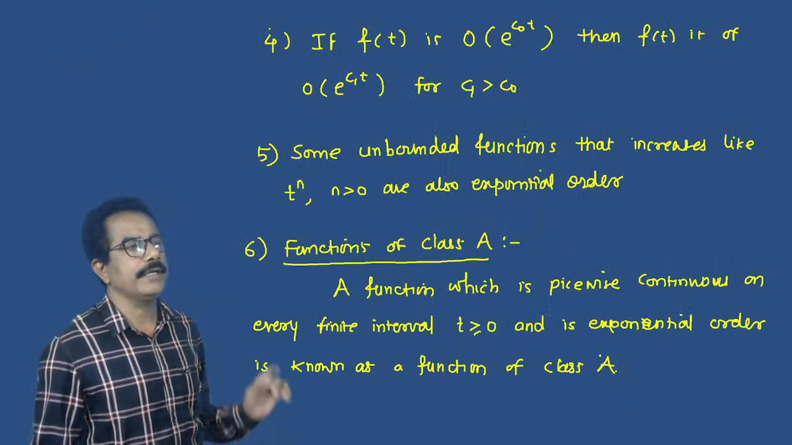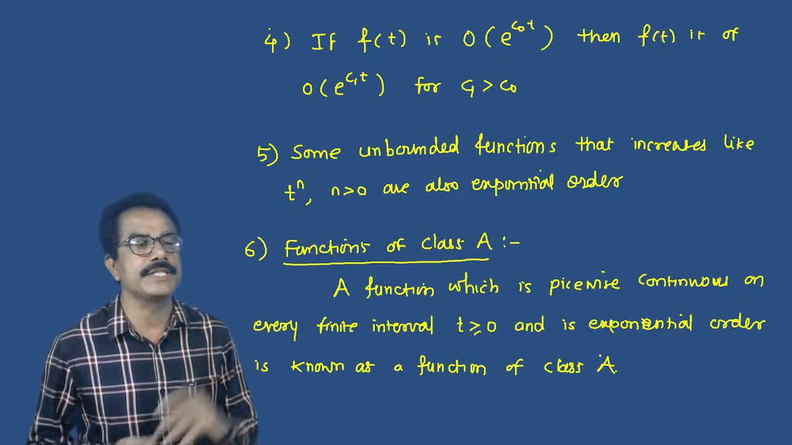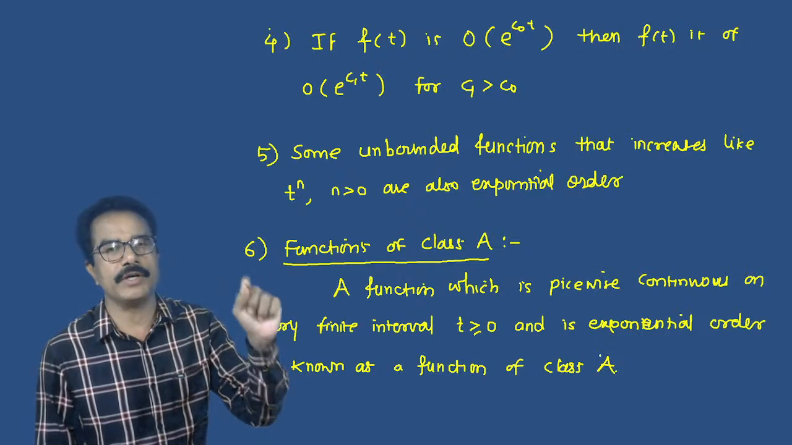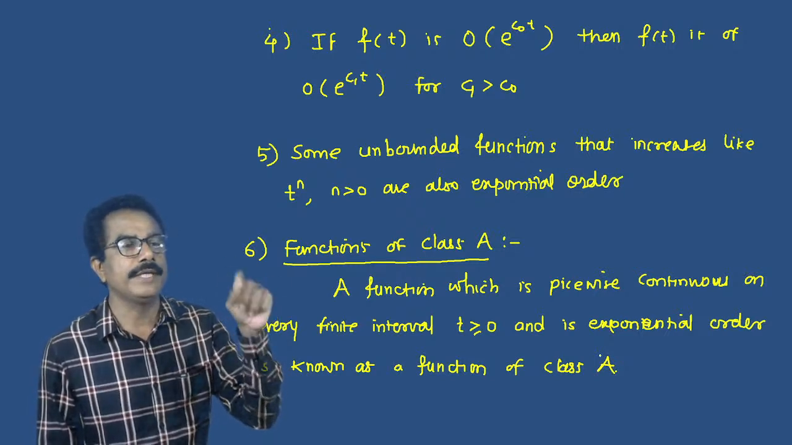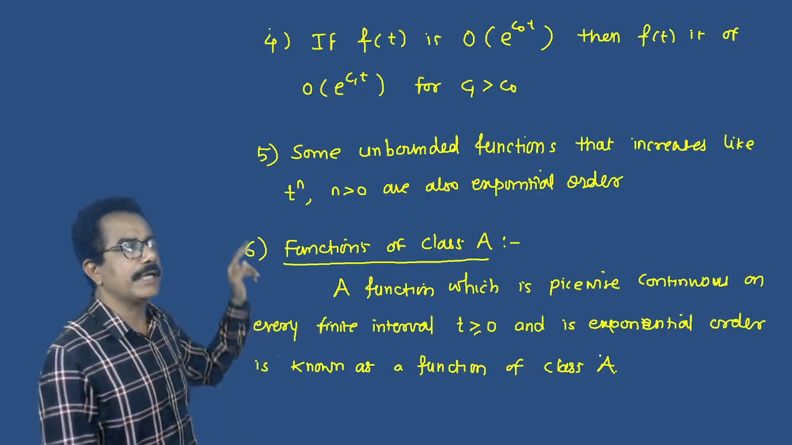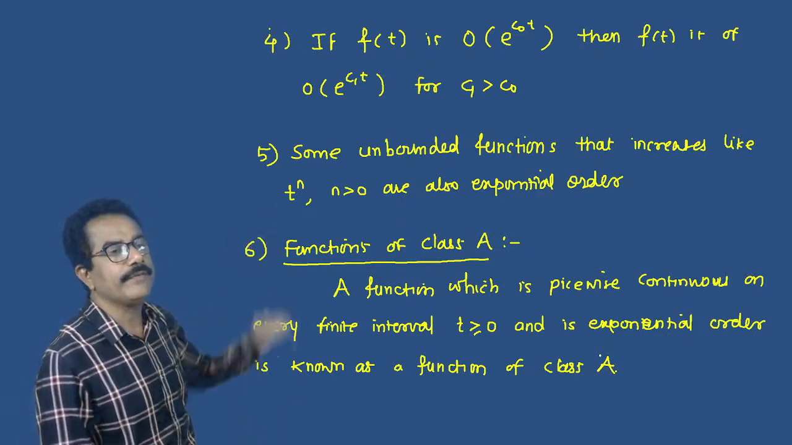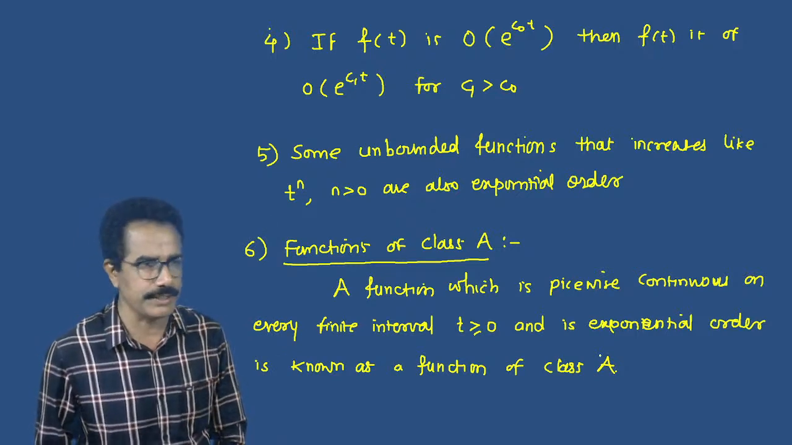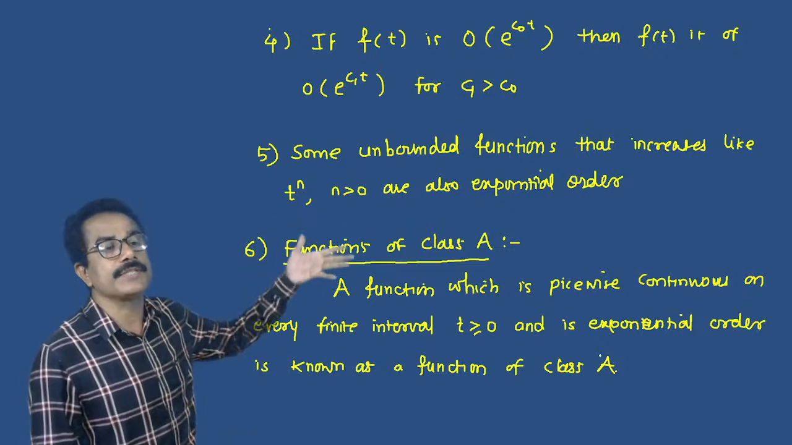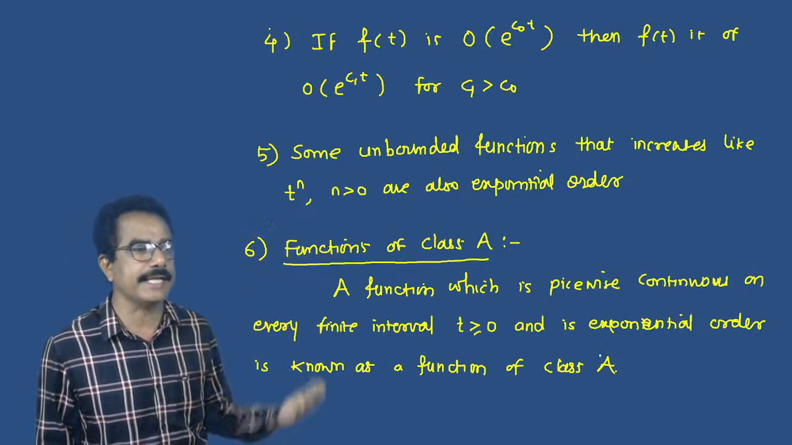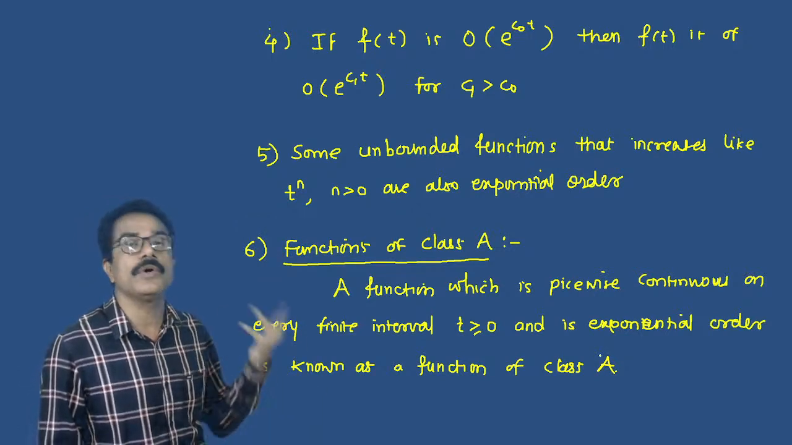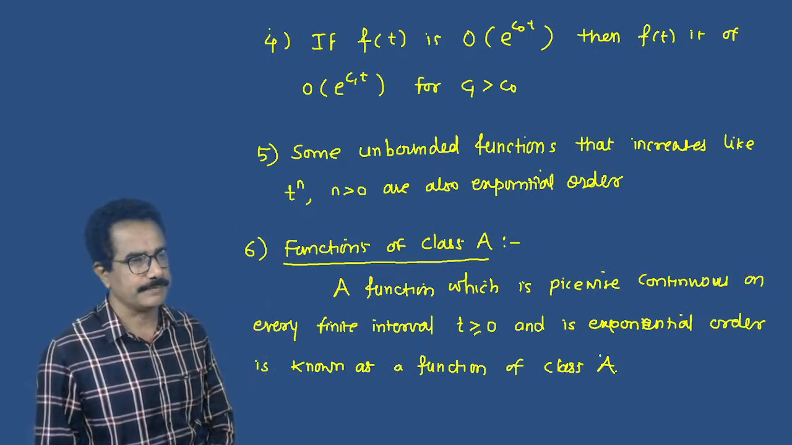Next, fourth note: if a function f(t) is of exponential order, O(e^(c0 t)), then f(t) is of order e^(c1 t) for c1 greater than c0. Then some unbounded functions that increase like t^n, n greater than 0, are also of exponential order.